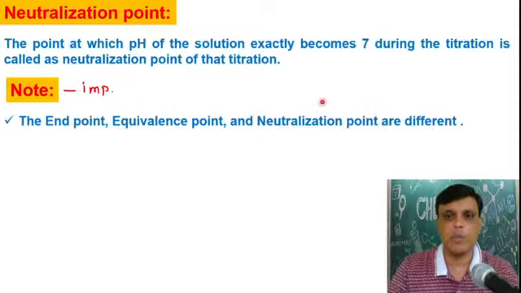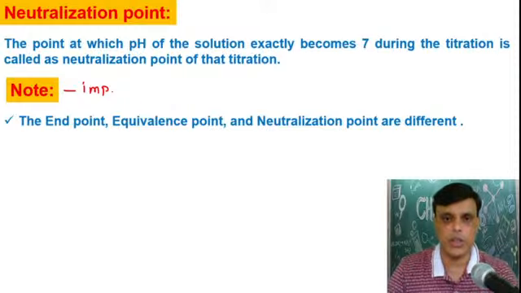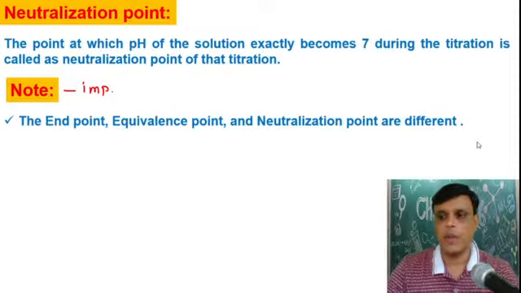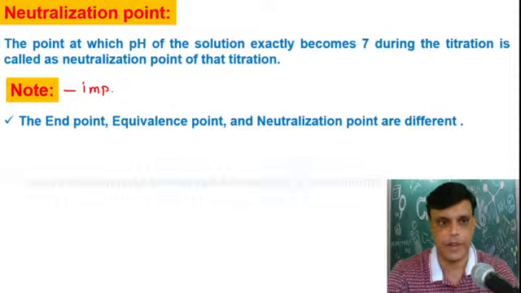Neutralization point means that point at which pH of that solution or titration mixture becomes equal to 7, that point is called as a neutralization point. So these all 3 points, they are different. Please remember this, the end point, equivalence point and neutralization points are different.